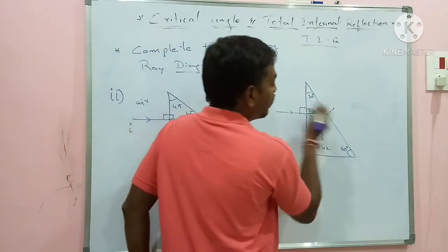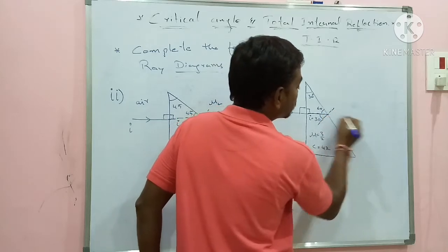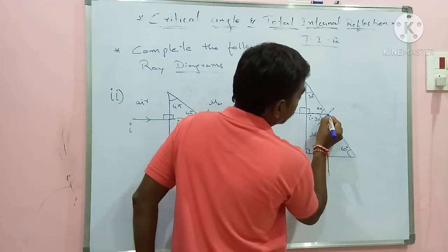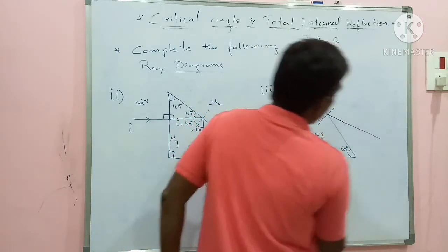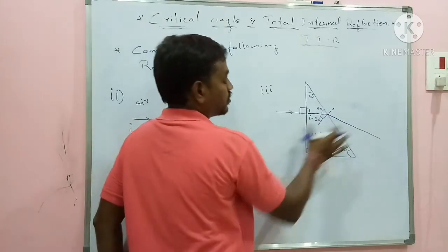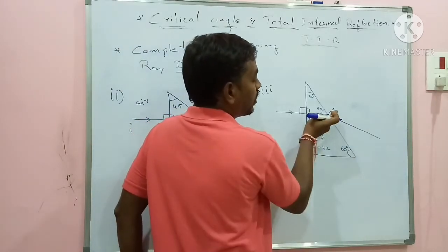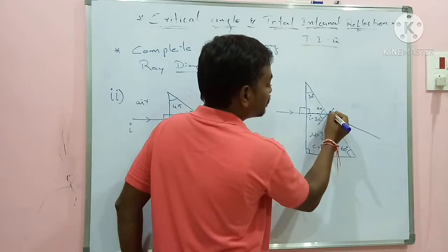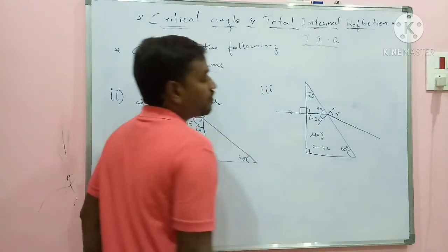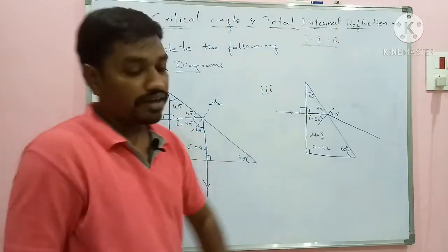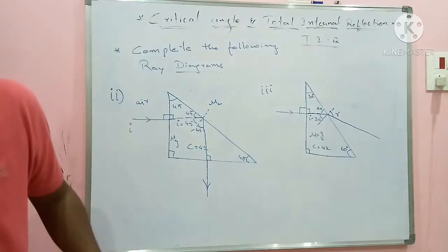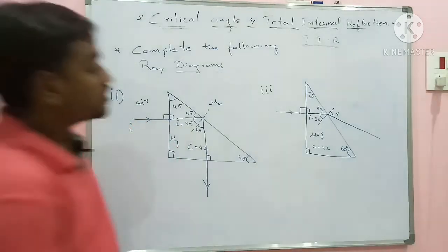So instead of moving along the same path, the light ray will bend here. As it is moving from denser medium to rarer medium, light will bend away from the normal. Now this will be the angle R, the angle of refraction. Calculate that R now. Apply Snell's law and calculate that R value.